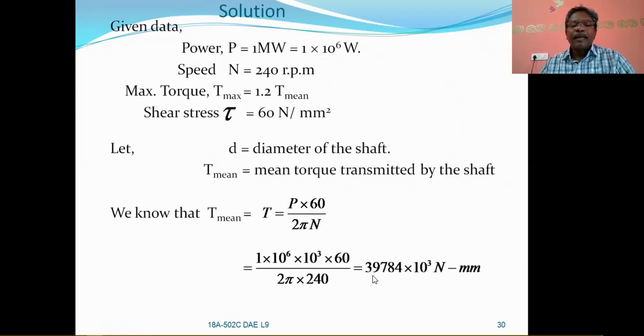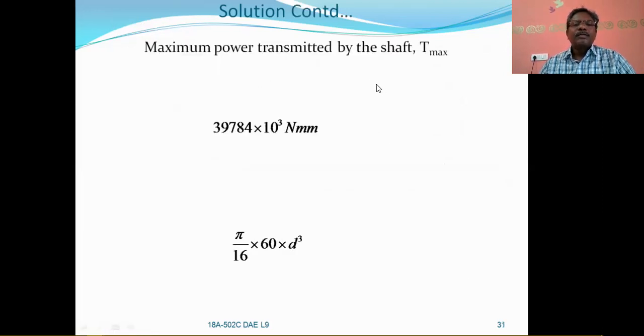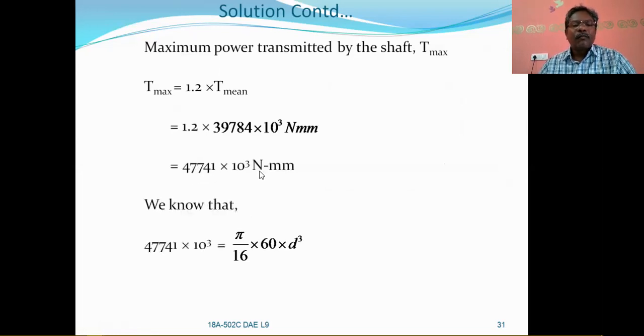So you got the mean torque as 39,784 into 10 to the power of 3 Newton millimeters. Thereby, T maximum is equal to 47,741 into 10 to the power of 3 Newton millimeters. We know that T maximum is equal to pi by 16 Fs maximum into d cube, then d is equal to 159.4, say 160 mm. This is a simple problem.